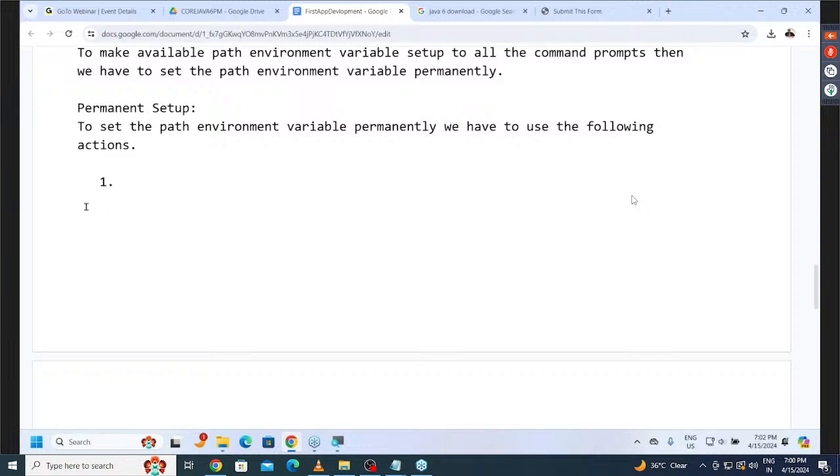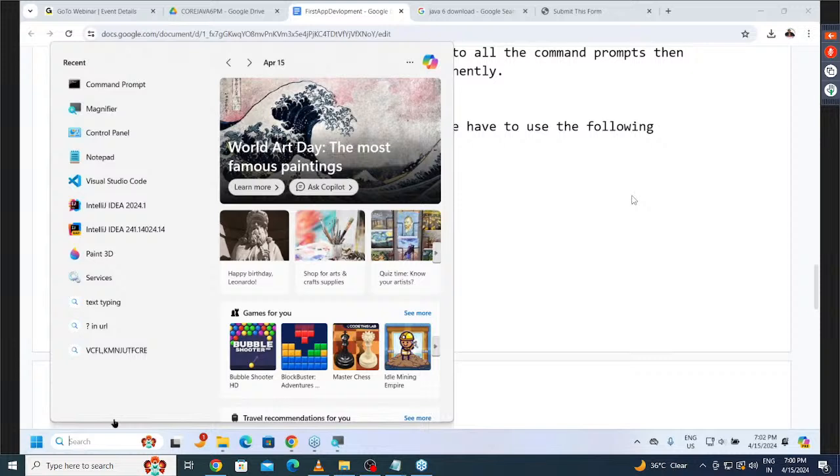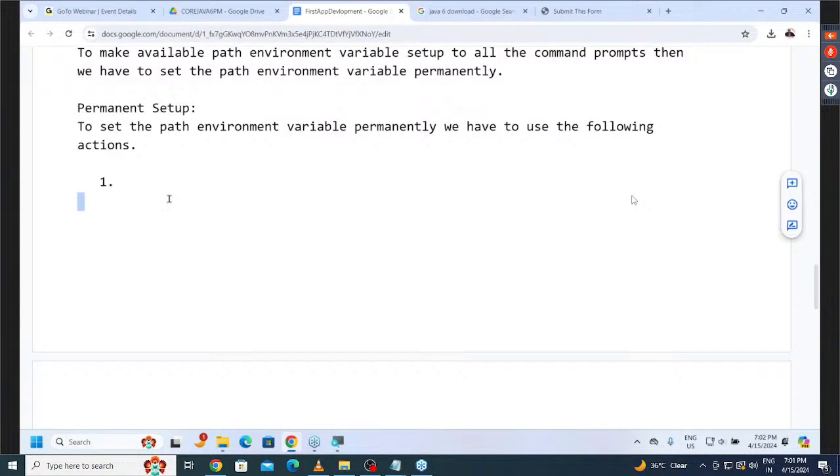Step number 1. First of all, right click on This PC. In our desktop, the This PC icon is available or not?